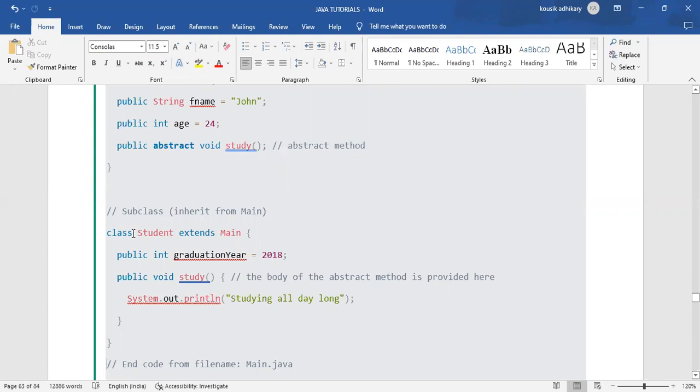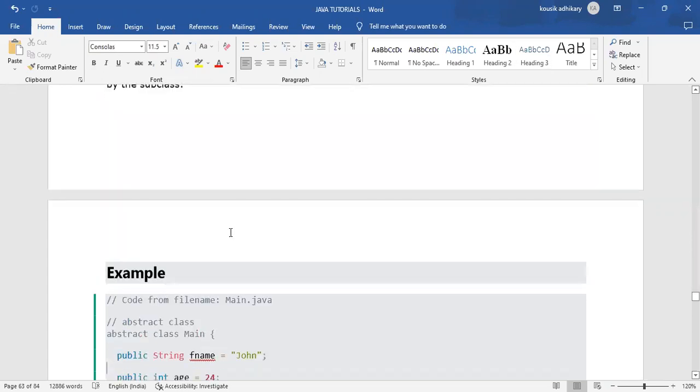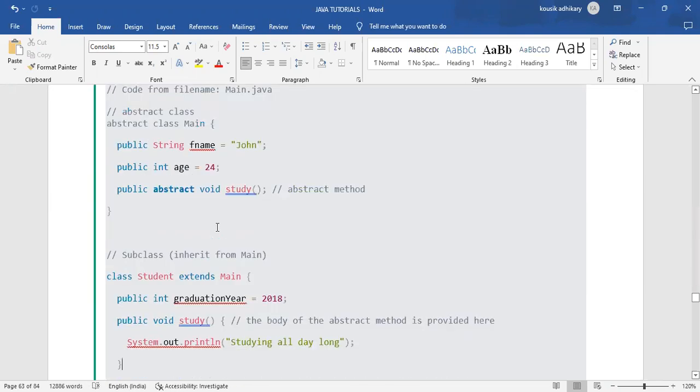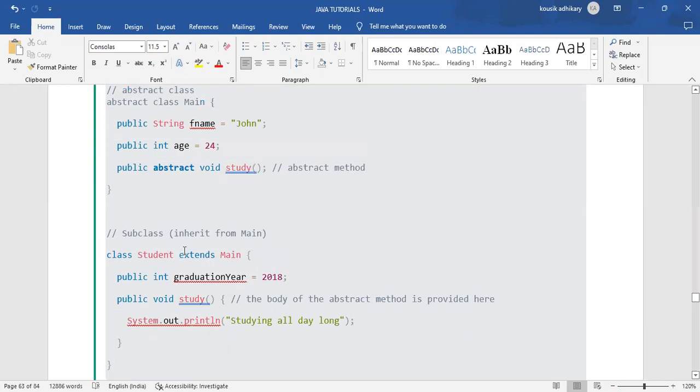After creating class student, we are extending main. And what is that main? Main is the name of that abstract class. And what is the extends keyword? Extends is the inheritance part.